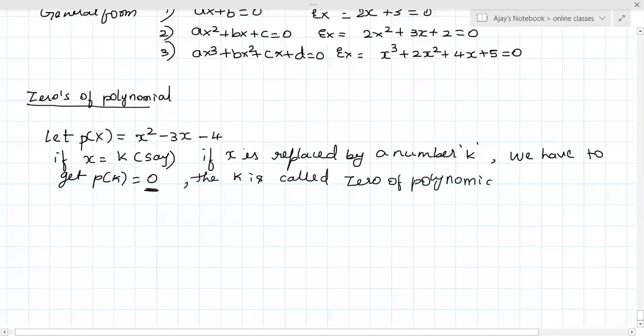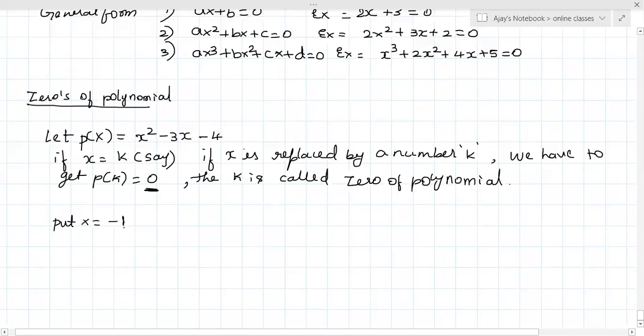Understood? So when we call zero of a polynomial, for example, in the above problem, let me put x is equal to minus 1.